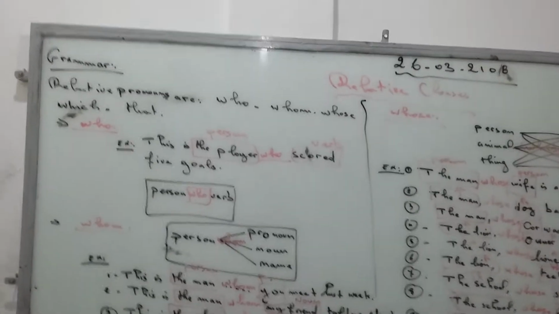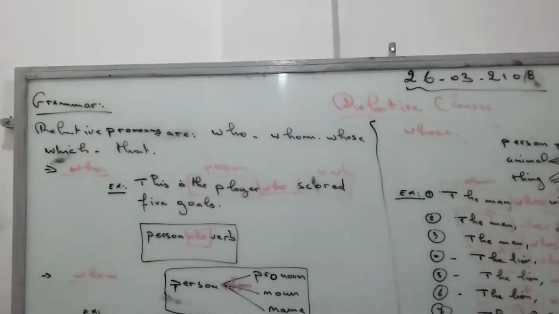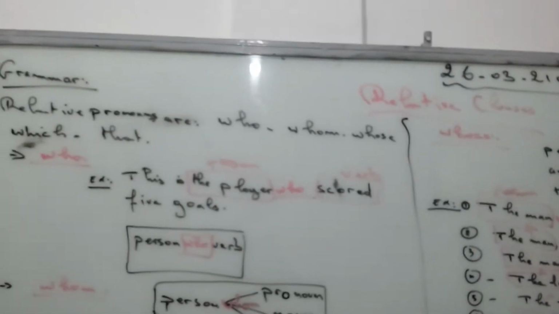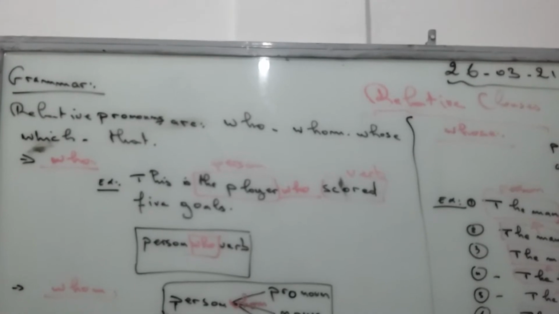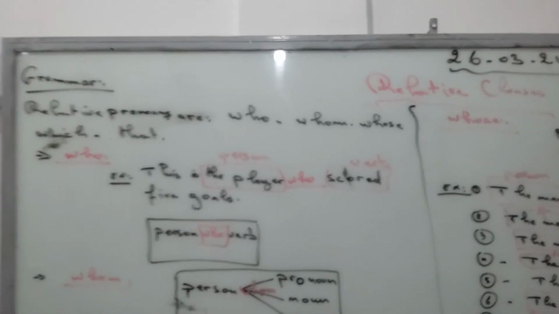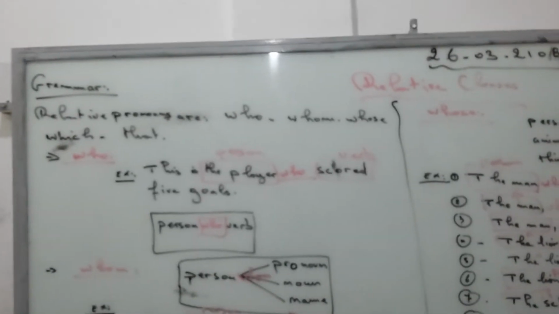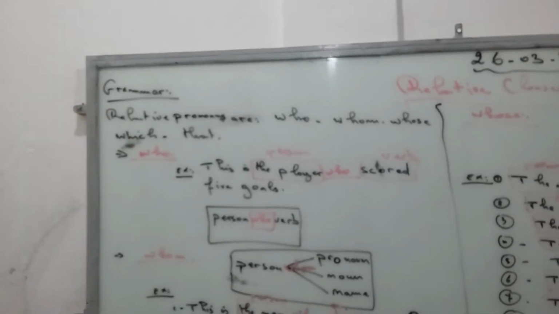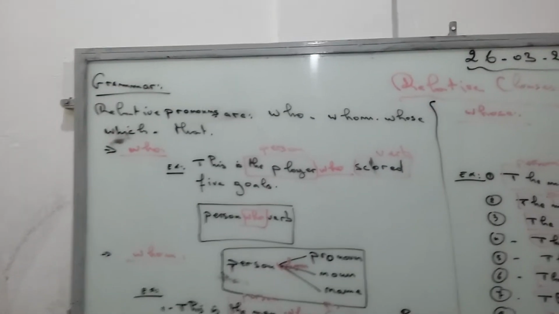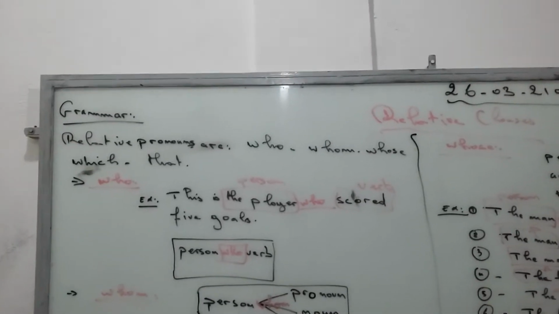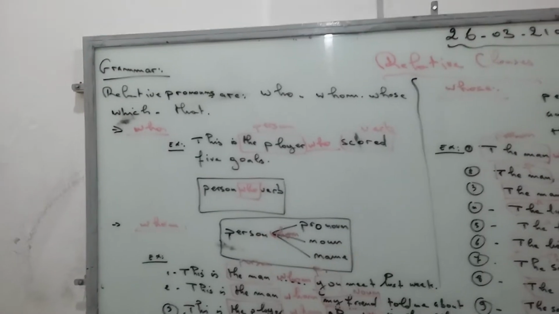So first, let's see this example. This is the player who scored 5 goals. So when we have person and verb, we put who. So this is the player. The player is a person, and we have the verb to score. So automatically we put the relative pronoun who. Okay. So person, verb, the relative pronoun who.